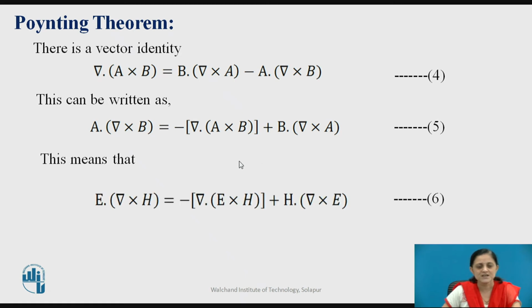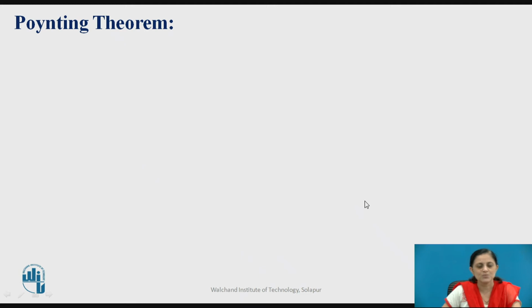So this means that in our case these vectors are nothing but E and H. Instead of A and B you can put E and H, so that you are getting the same equation by taking the reference of this fifth equation: E dot del cross H is equal to minus del dot E cross H plus H dot del cross E. Now put all these equations in the above equation number 3.